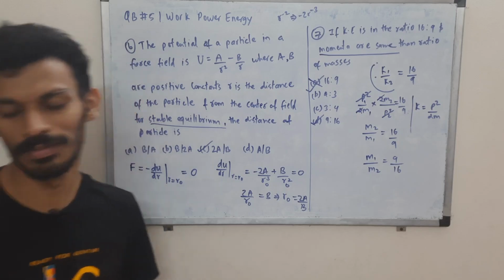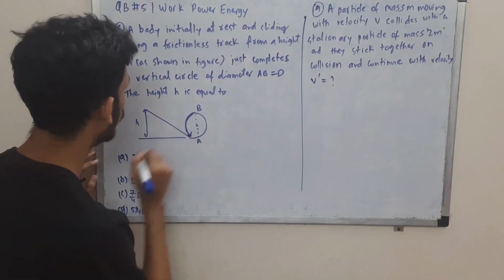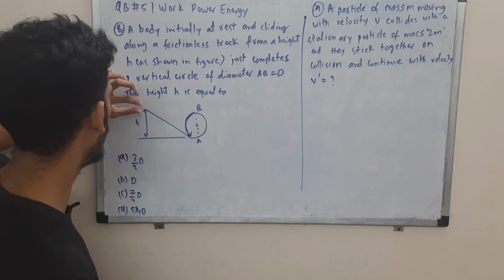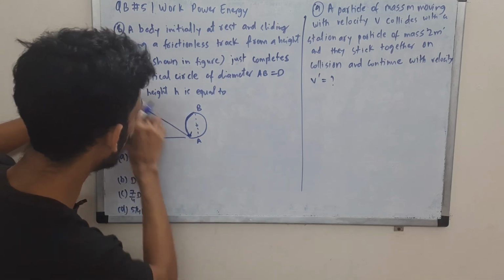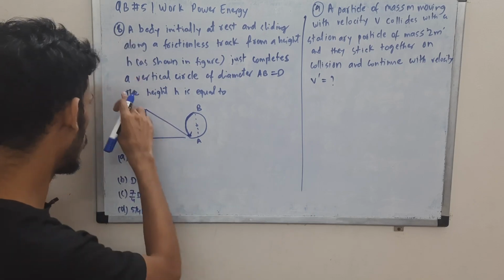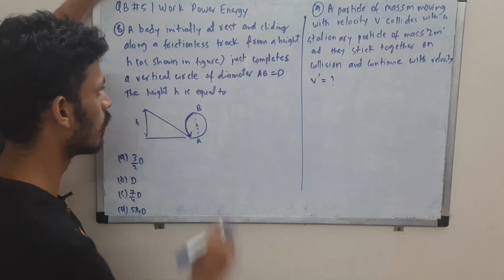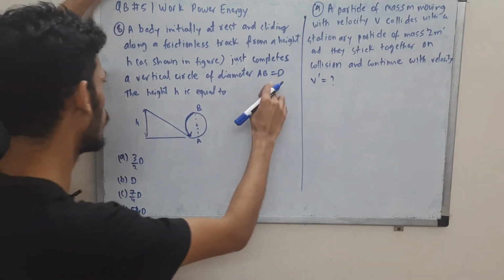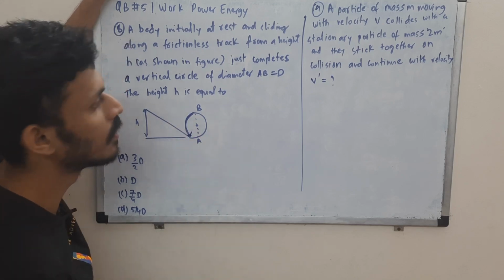Over to the next one. Question 8 and 9 over here. In question 8 we have an incline, a body is initially at rest at height h of the incline. It is frictionless and it goes down, so it attains just enough speed to complete this vertical circle. Here the diameter of the circle is capital D. You are supposed to tell what should be this height h so that you can complete this vertical circle.